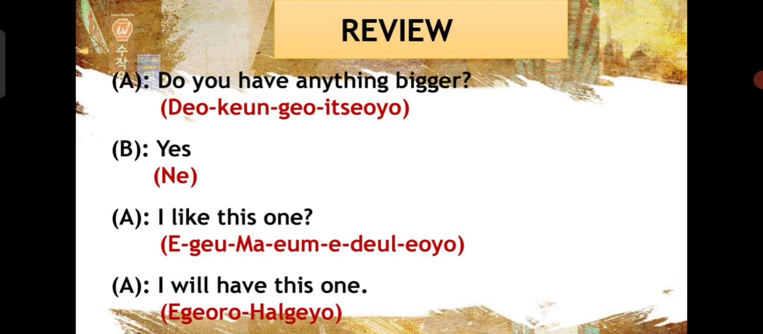She finally decides that she likes this dress. So I like this one. What is I like this one in Korean? Ige maume dilleo. Ige maume dilleo. And then after choosing two or three dresses, she is going to purchase a single dress. So final decision, I will have this one. Igoro halkeo. What is Igoro halkeo? I will have this one.